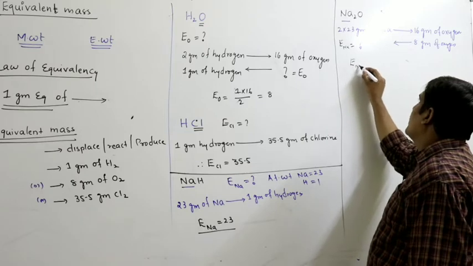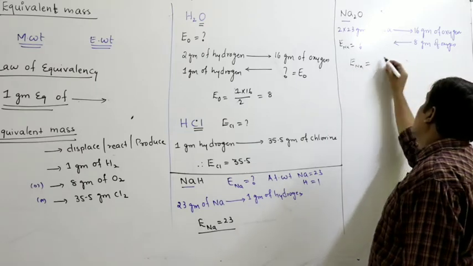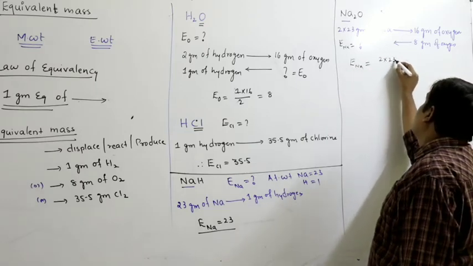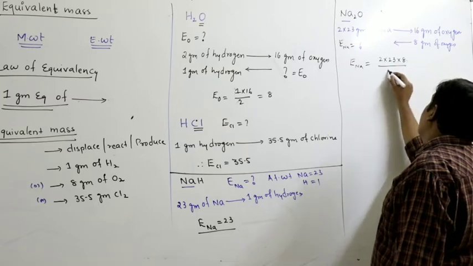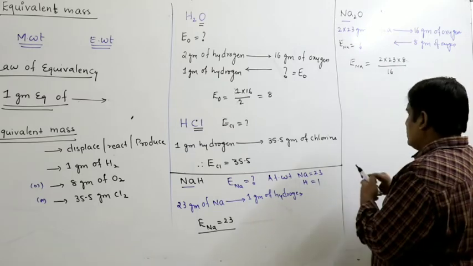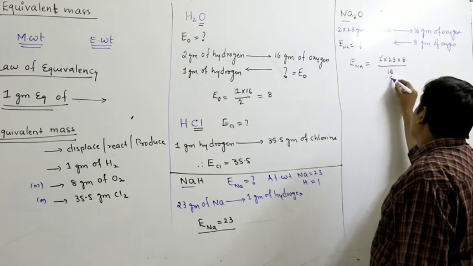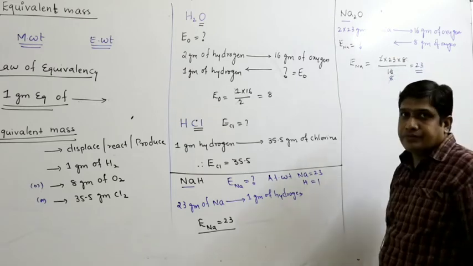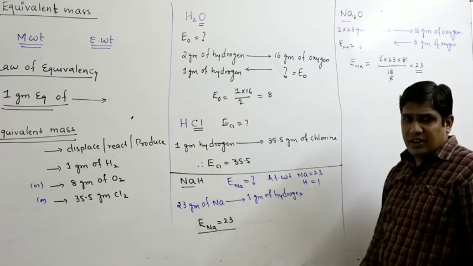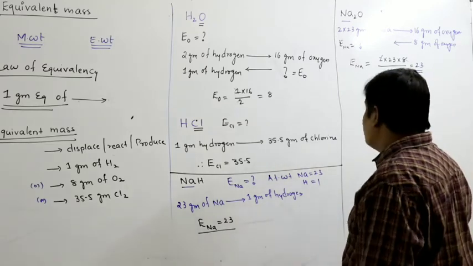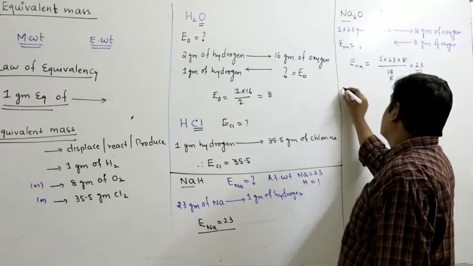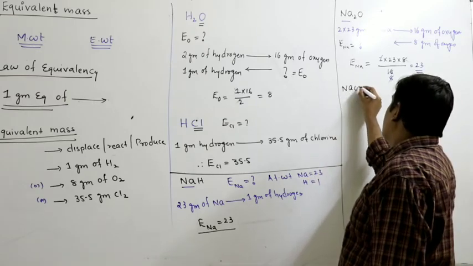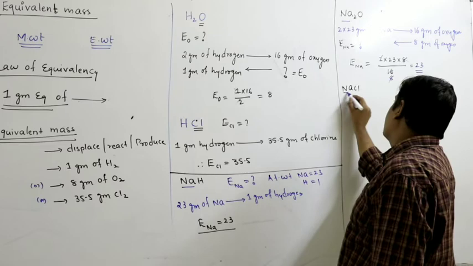So the equivalent weight of sodium is 2 into 23 into 8 by 16. 2 1s are 2, 2 8s are 16, so 8 will be cancelled, and you will get 23. Here also we got the same 23, right?